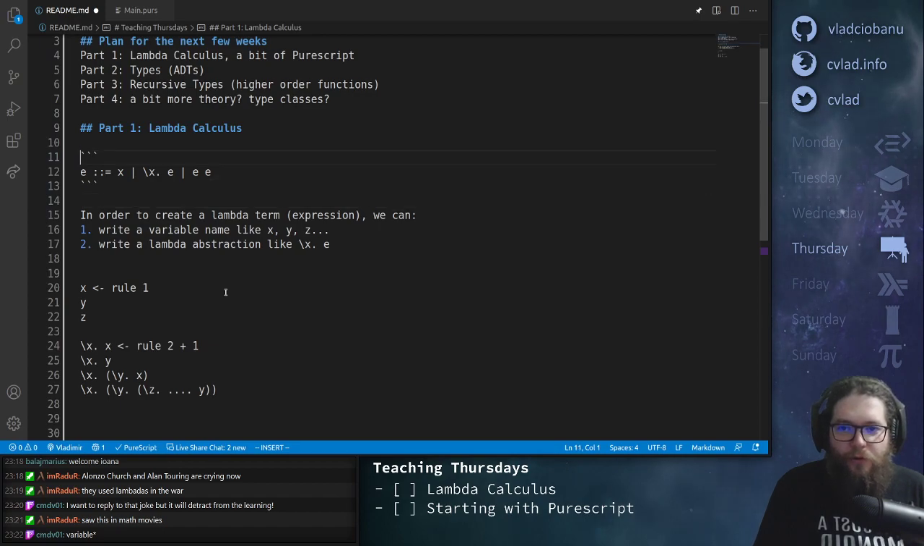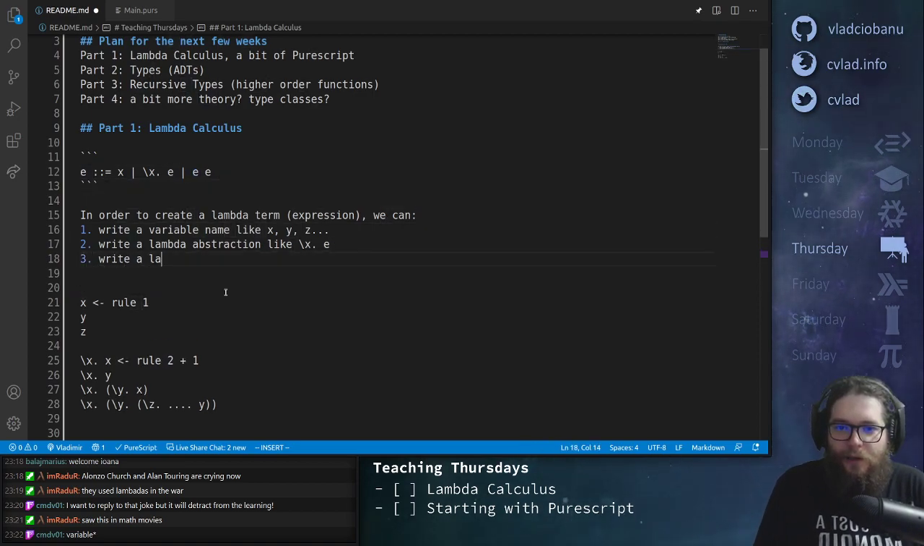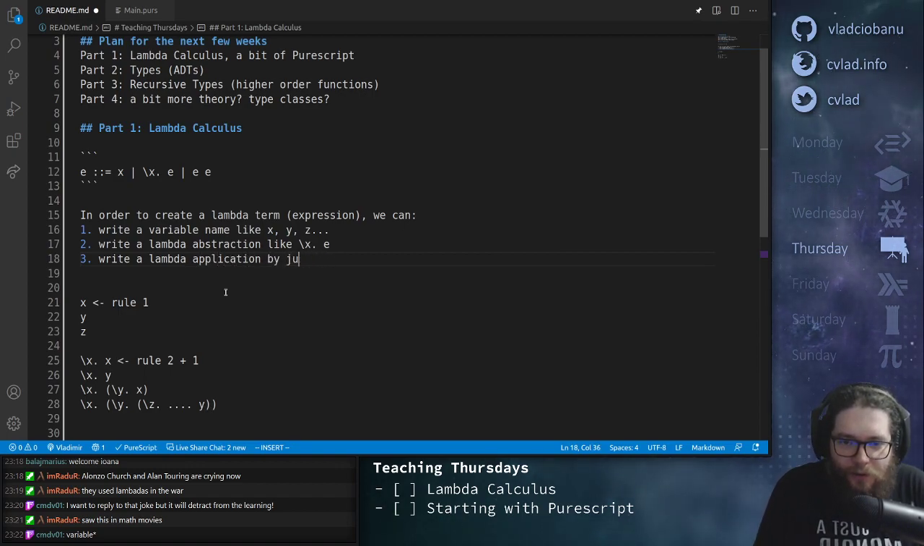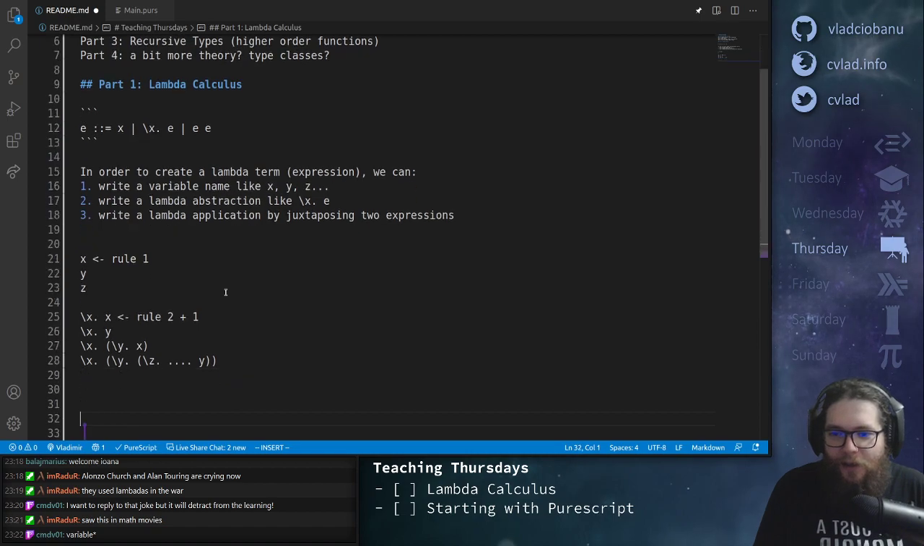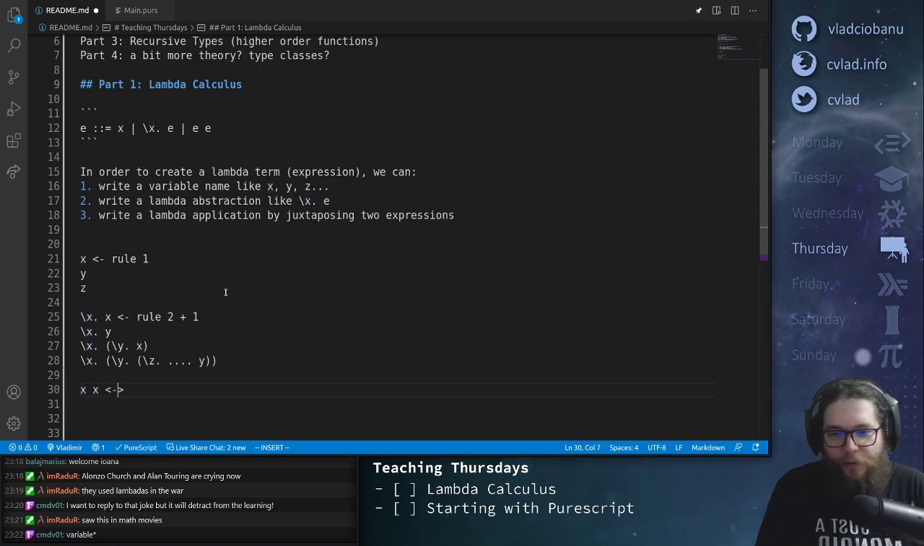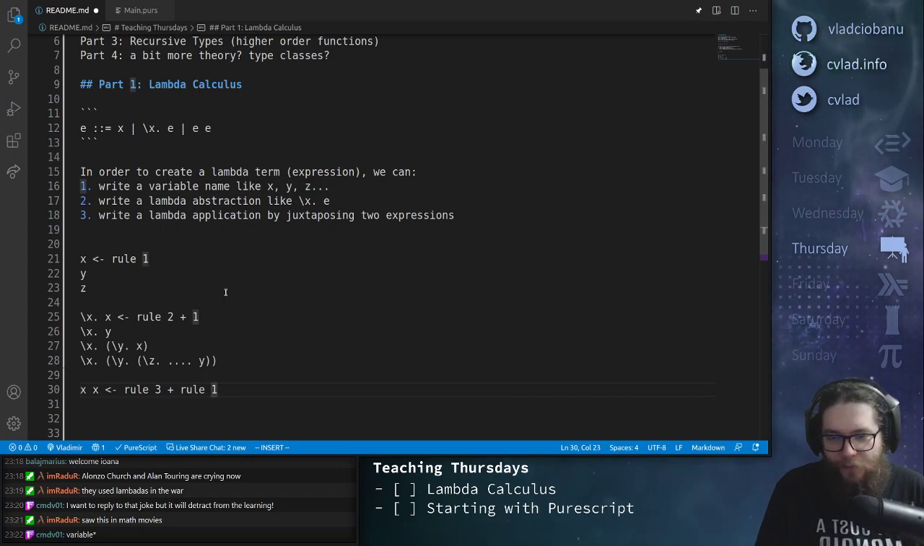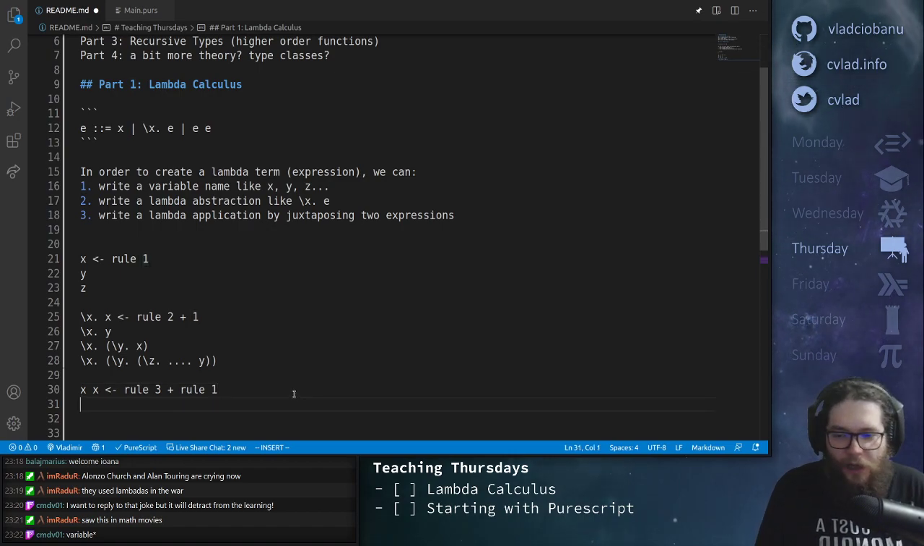Okay, cool. And then we have one more rule, which is kind of like we put two expressions next to each other, right? This is what this means, right? So rule 3, we'll write, and this is called application. So it's something like, for example, x x would be one example of that, right? Because we use rule 3 plus rule 1 twice, right? Like we take two variables and we put them next to each other. And then we could do it as many times as we want, right? Because we can apply rule 3